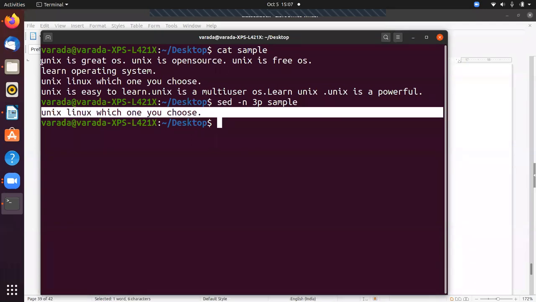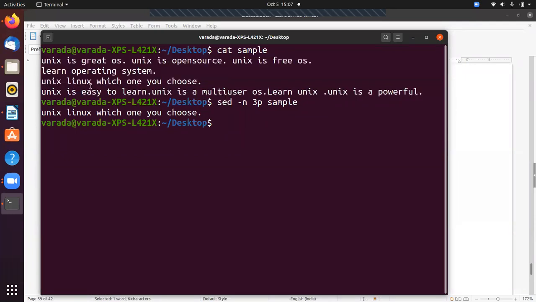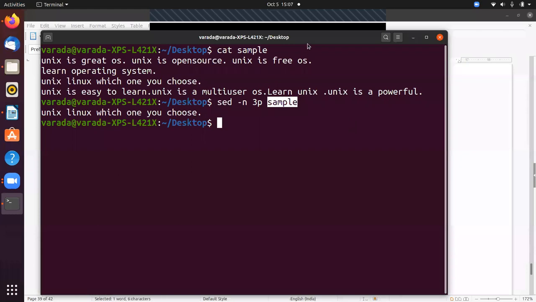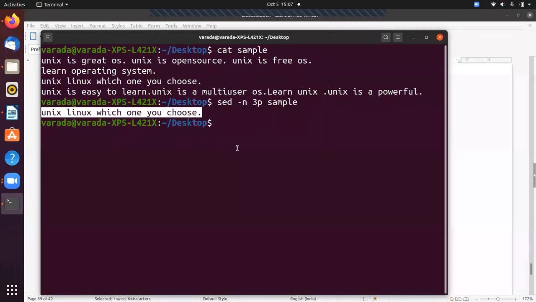So this is the actual file: line 1, line 2, line 3, line 4. What is the third line? Unix, Linux, whichever you choose. Here I give sed -n 3p sample. 3p means the third line. So Unix, Linux is the third line.